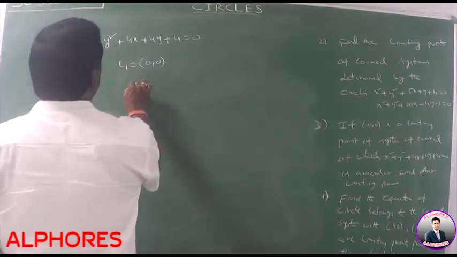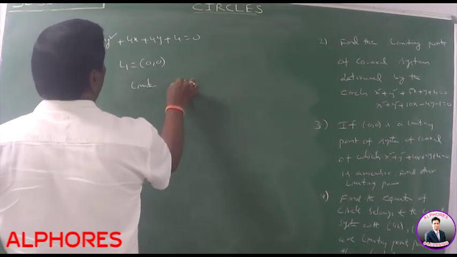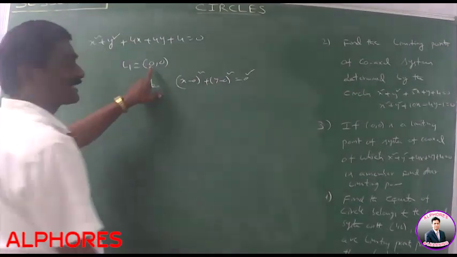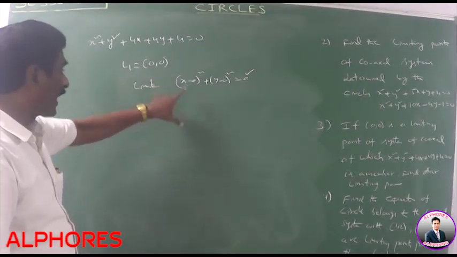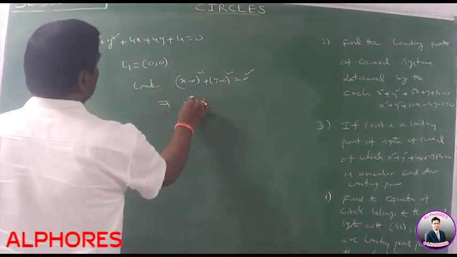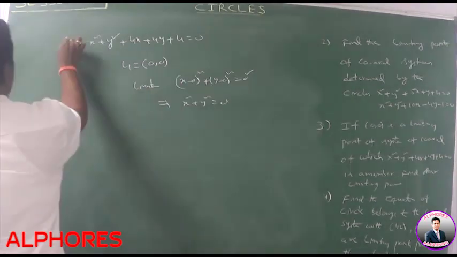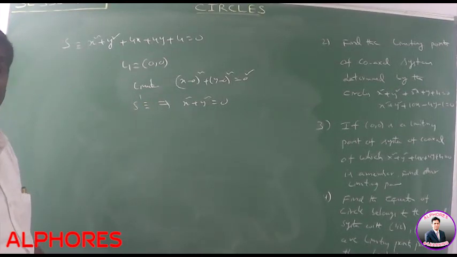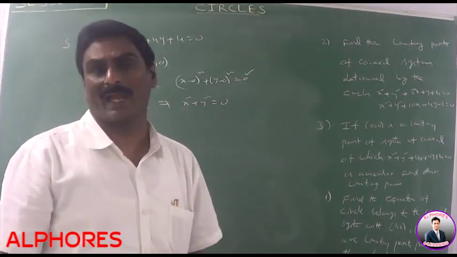That means the limiting point circle is (x minus 0) whole square plus (y minus 0) whole square is equal to 0 square. In this case, the radius of the circle is 0. So the point circle is x square plus y square is equal to 0. It is S dash, another circle in the coaxial system. A limiting point is nothing but a point circle in a coaxial system.